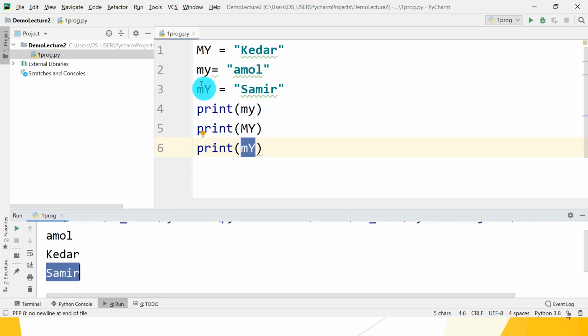That means here in Python 3, my, capital My and small m capital Y are all treated as different variables of type string. We will see that part later, how to identify the data type of any particular variable. Okay, so move on.